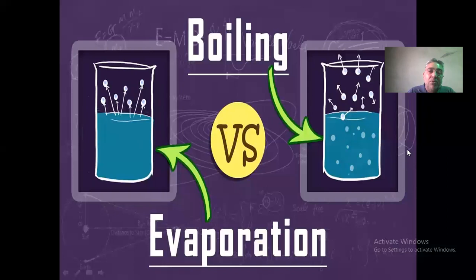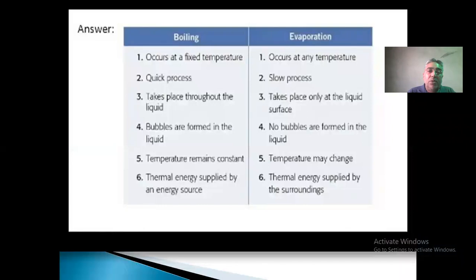Now I want to tell you the difference between boiling and evaporation. Boiling occurs at a fixed temperature and evaporation occurs at any temperature. Boiling is a quick process and evaporation is a slow process. Boiling takes place throughout the liquid. Evaporation takes place only at the surface of the liquid. Bubbles are formed in the liquid in boiling. No bubbles are formed in evaporation. In boiling the temperature remains constant; in evaporation the temperature may change. Thermal energy is supplied by an energy source in boiling, but in evaporation, thermal energy is supplied by the surroundings.